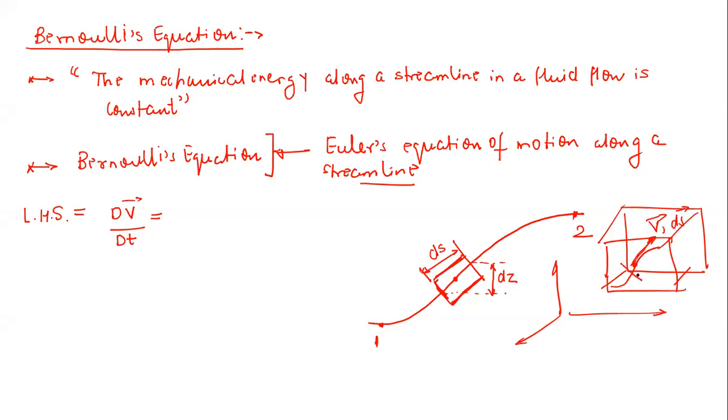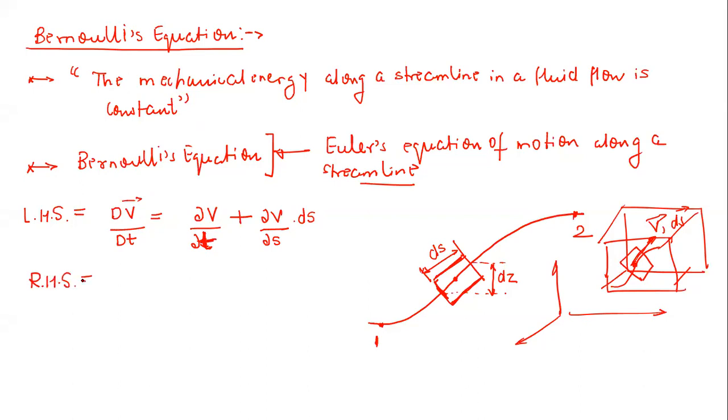Now this is a small fluid element enclosing this point P. Very easy here. So dv vector by dt will be delta v by delta t plus delta v by delta s into ds. Very easy. Now I am interested in the right hand side.